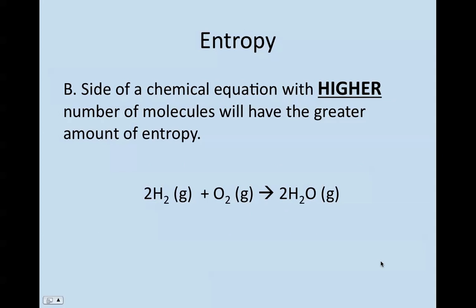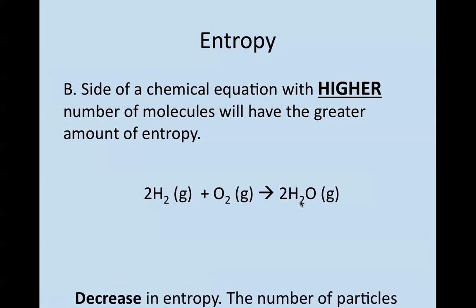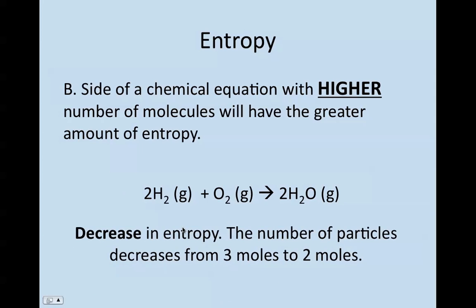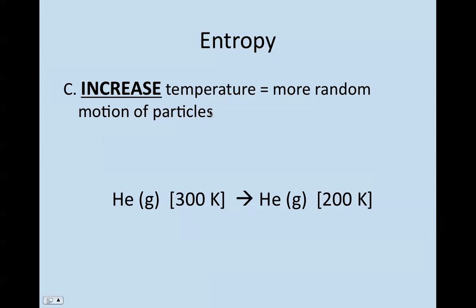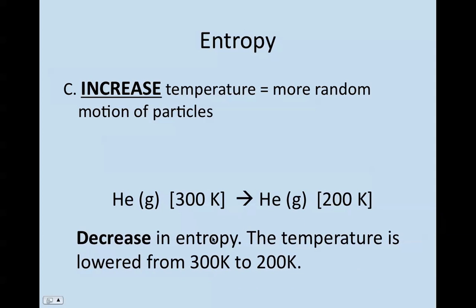We also can look at the side of the equation with the higher number of molecules or pieces. So here we're going to start with 3 particles, and then we're going to transform into only 2. So I actually have decreased my entropy because the number of particles goes from 3 to only 2. All right, and then an increase in temperature also causes a higher amount of entropy because there's more random motion of the particles. So if I have a helium gas at 300 Kelvin and I cool it to 200 Kelvin, I'm going to cause a decrease in entropy because the temperature is lowered, so there's less random motion of particles.